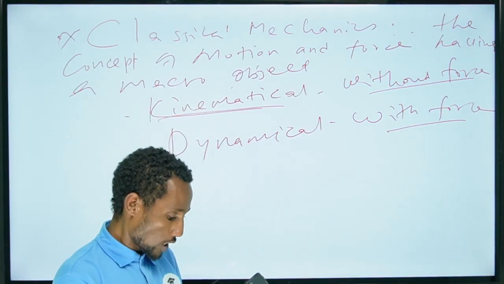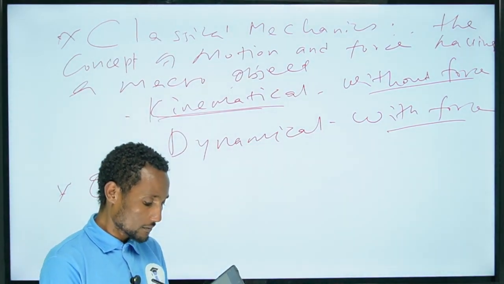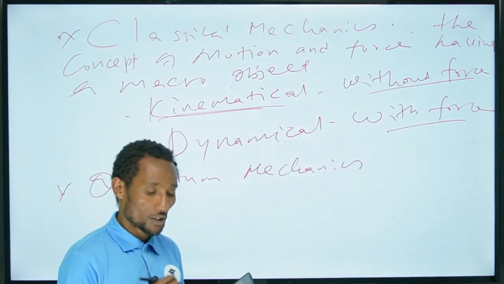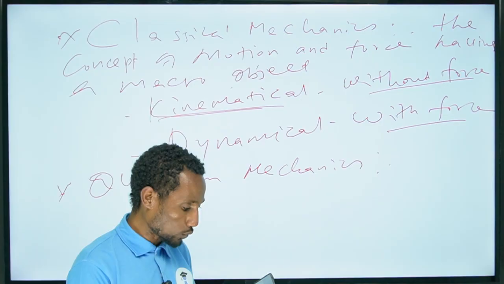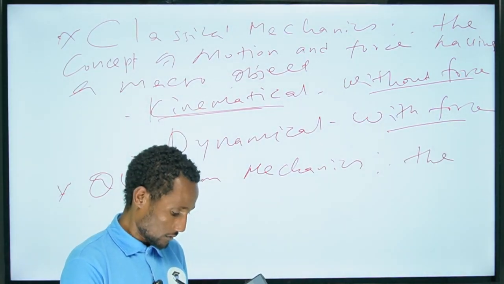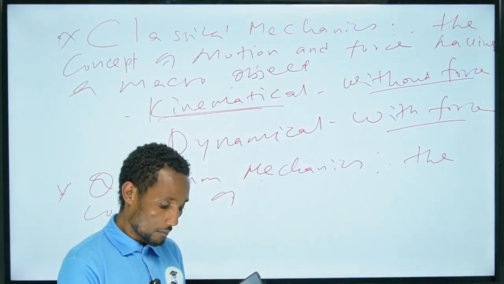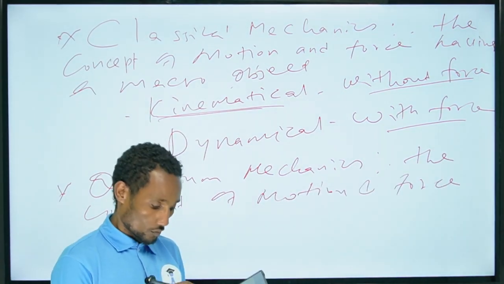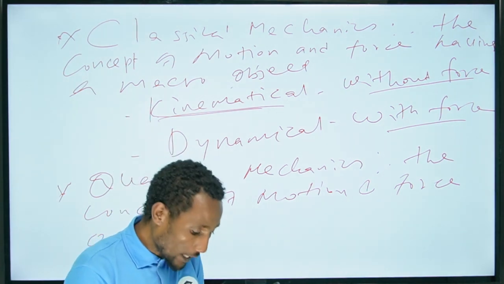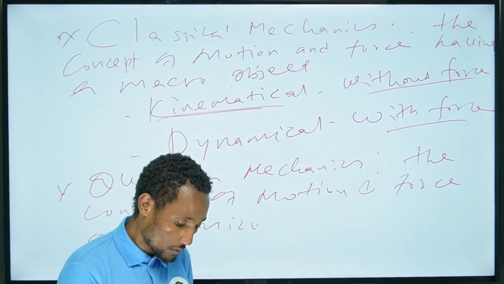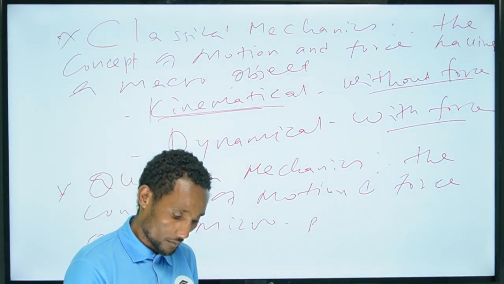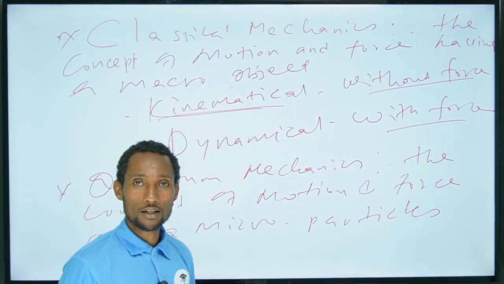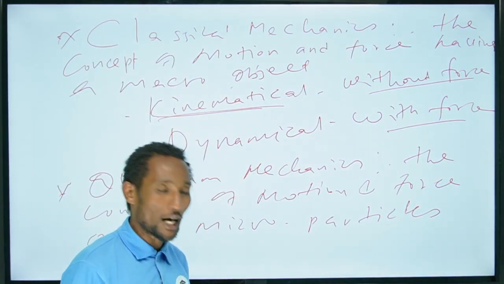This is the basic idea about classical mechanics. Whereas quantum mechanics deals with the concept of motion and force on micro particles, the microparticles that we can't see with our naked eye.